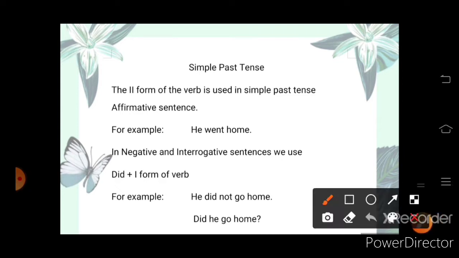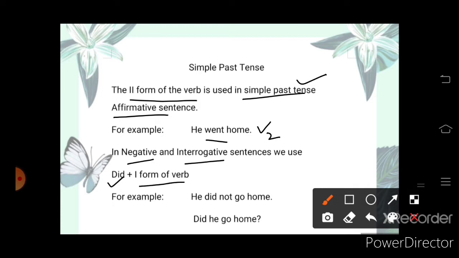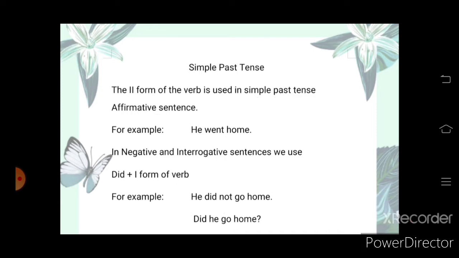The verb second form is used in simple past tense in affirmative sentences. Means in simple sentences we use verb second form, and in negative and interrogative sentences we use did plus verb first form. For example, he did not go home. With did we use verb first form go there. Also in interrogative sentence, did he go home? With did we use verb first form.